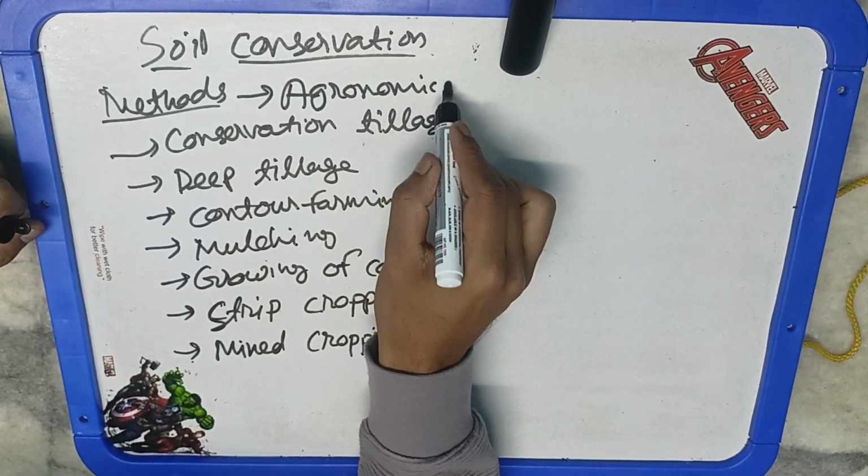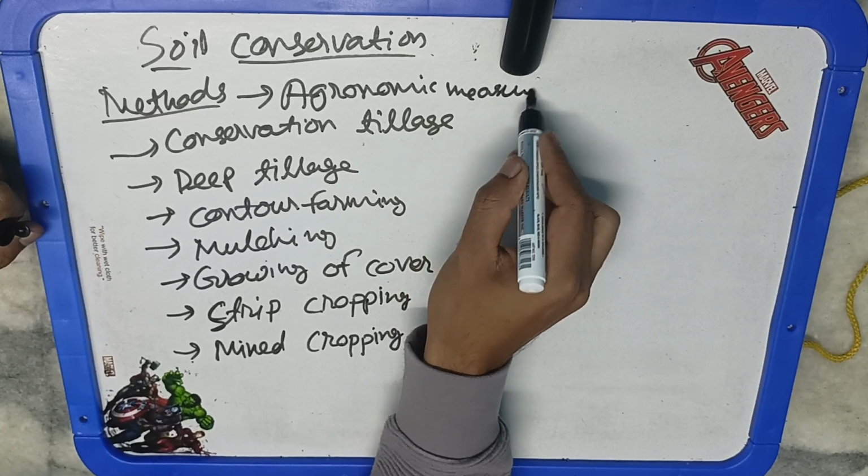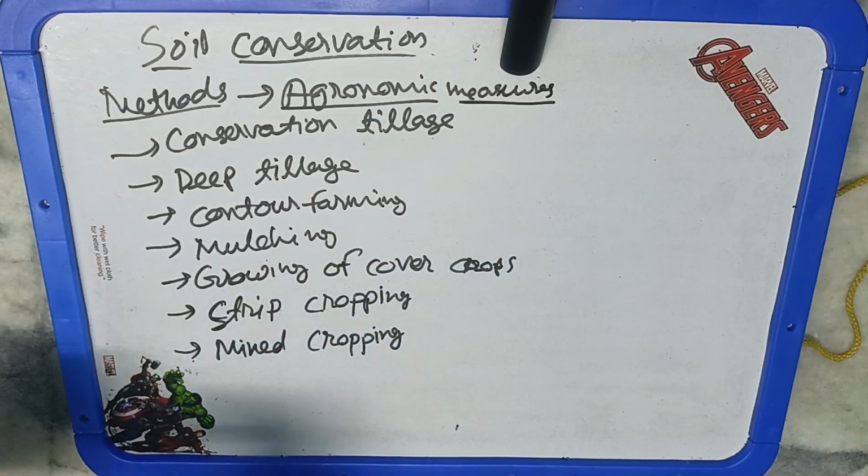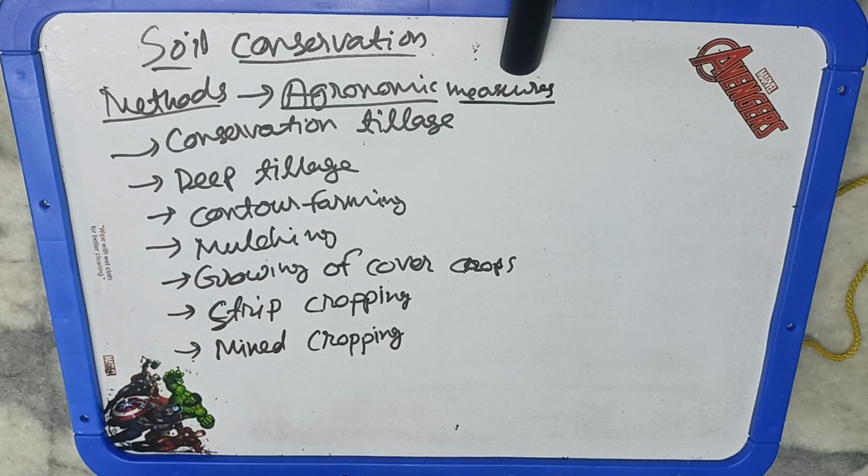Now next is contour farming. Contour farming is basically done in case of hills or terraces, and we need to sow the crops across the slope. That is contour farming. Okay, like in the hills or terraces you will observe that there is contour farming, and this is basically what contour farming is.